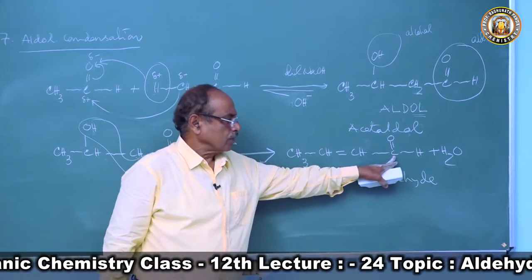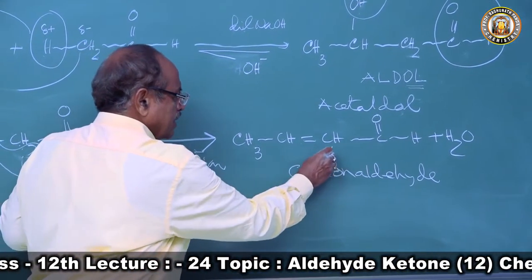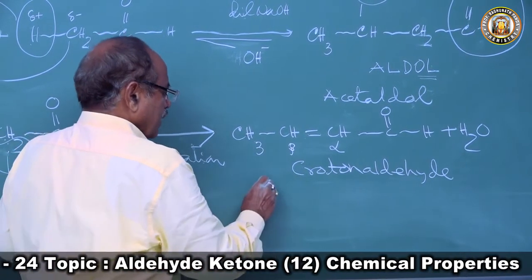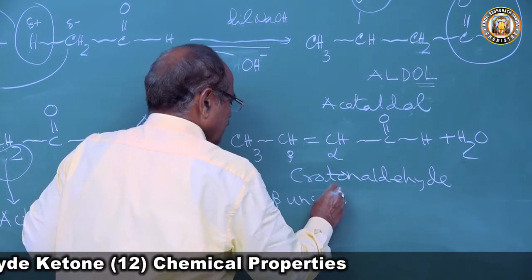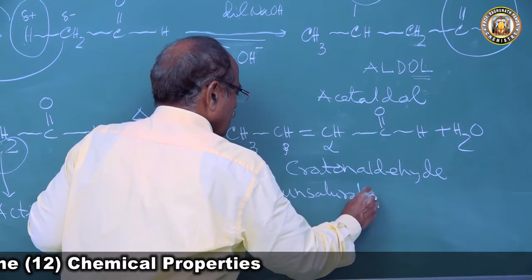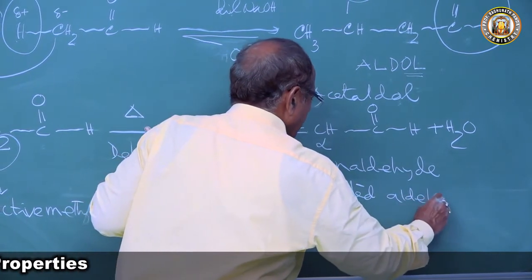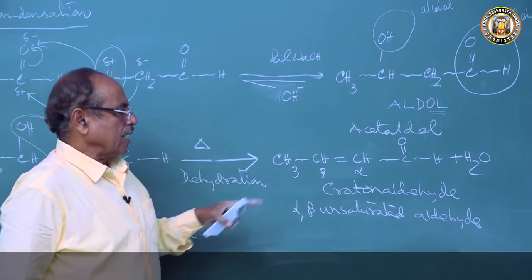The CHO group is the functional group, and this carbon atom is the alpha carbon atom, and this carbon atom is the beta carbon atom. Hence this is called an alpha beta unsaturated aldehyde.